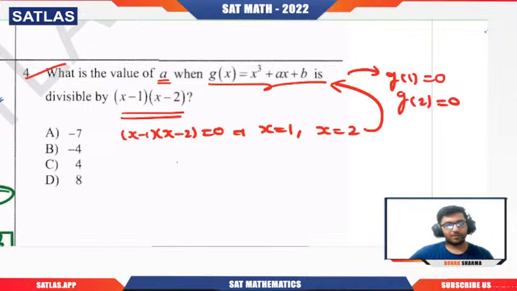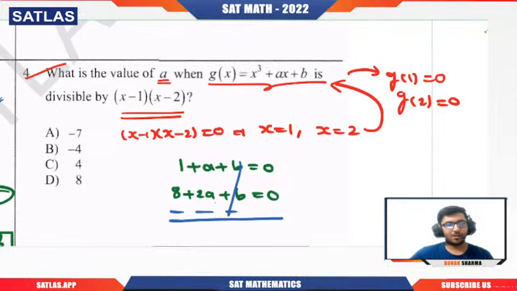G of 1 will be 1 plus a plus b equal to 0. G of 2 will be 8 plus 2a plus b equal to 0. Just put 2 here, so 2 cube is 8, 2 into a is 2a, plus b. Now we want to calculate a, so simply subtract these two, so that we can cancel out b. We have 1 minus 8 as minus 7, and a minus 2a is minus a, equal to 0. So from here a will be minus 7. I hope you have got the answer.